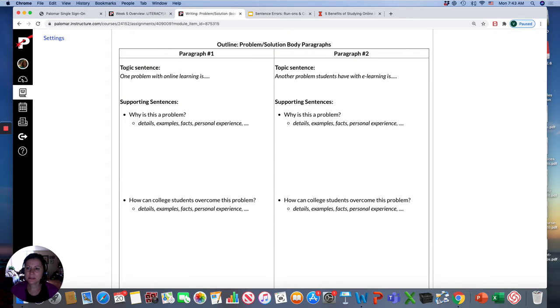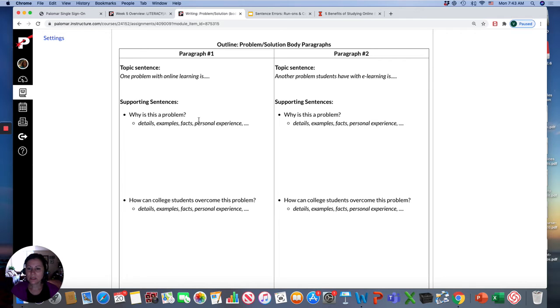body paragraphs. You have your topic sentence. One problem with online learning is... so explain what one major problem is. For example, one problem with online learning is technology, the technology component. And then you explain the problem. So why is technology difficult? Is it because of Wi-Fi, or is it because maybe students don't have the technical skills to study online?